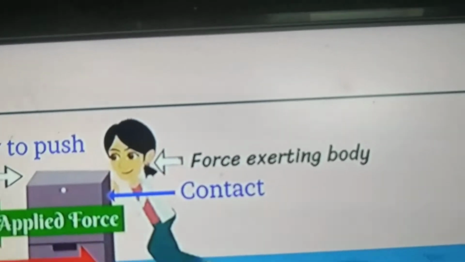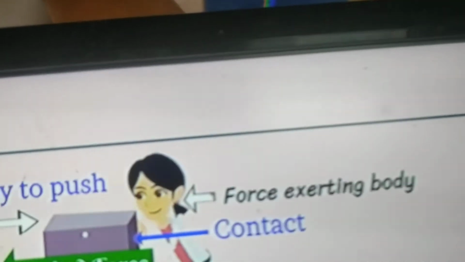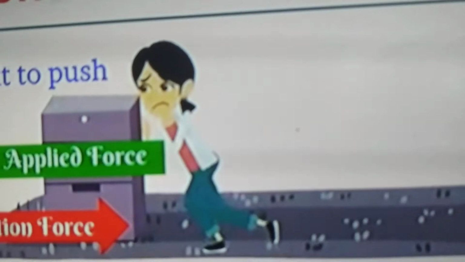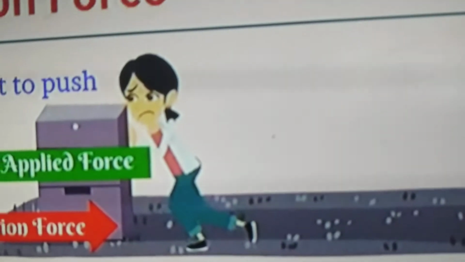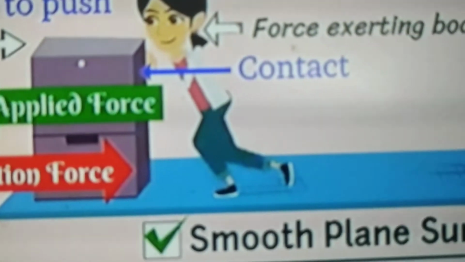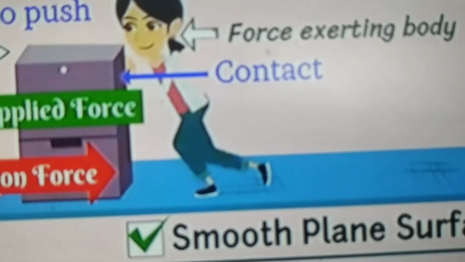Because here the contact force is less when compared to the frictional force, and there is no interlocking on the smooth surface. But on the rough surface there are more irregularities. There will be interlocking of the two objects. So more force is required to move the object on the rough surface, and less is required on the smooth plane surface to move or push a heavy object.